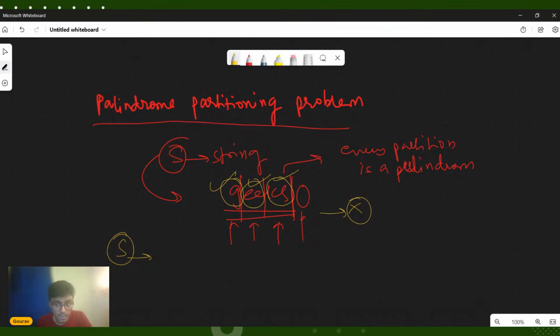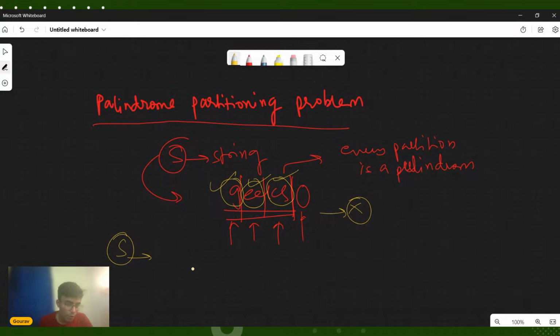The second thing is that each substring is a palindrome. It is a similar problem, but the question is asking us to return all possible palindrome partitions as well. Now, what do you have to return? Let's see what you have to return.